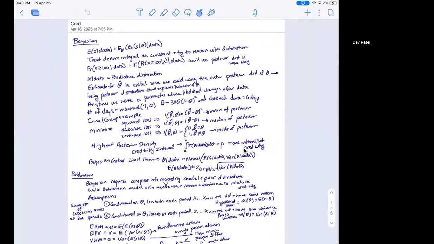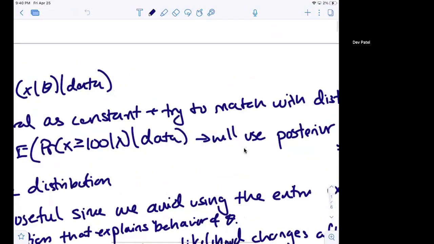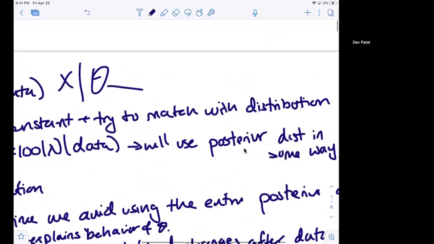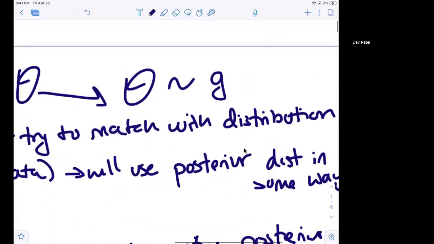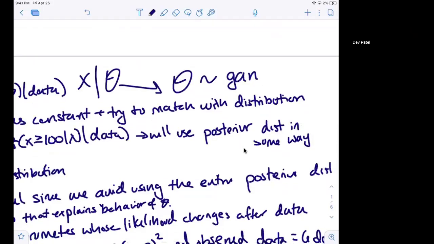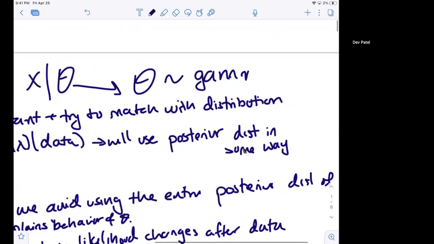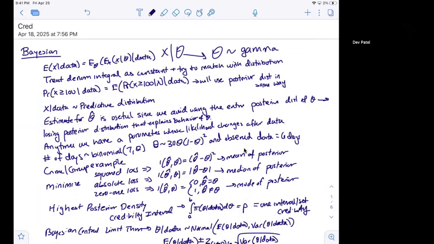So you could think of this as whenever we have a specific distribution that we're trying to model, let's say the waiting time for a bus or the waiting time of some event, right? We can model this as x conditioned on some theta. Now, if that theta is also following some certain distribution, for example, x given theta could be exponential, but theta itself is, let's say, gamma, and we have some already observed data that could possibly indicate what that theta parameter is, then that's what we call credibility. We have this observed data that we can use to actually measure and quantify what the distribution of theta could be.